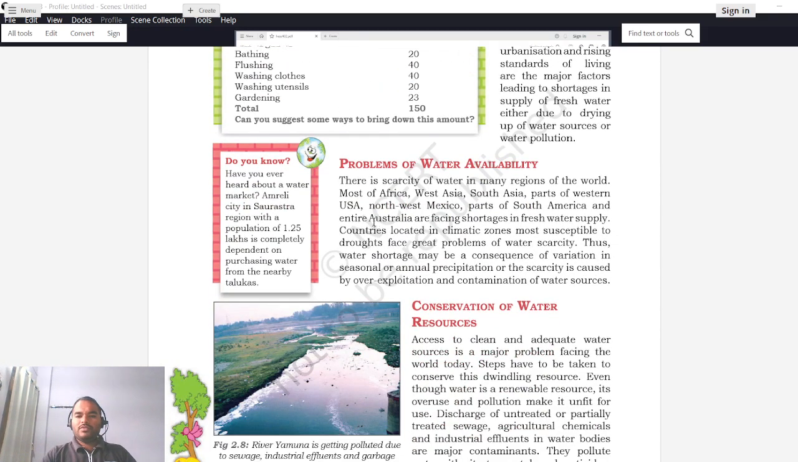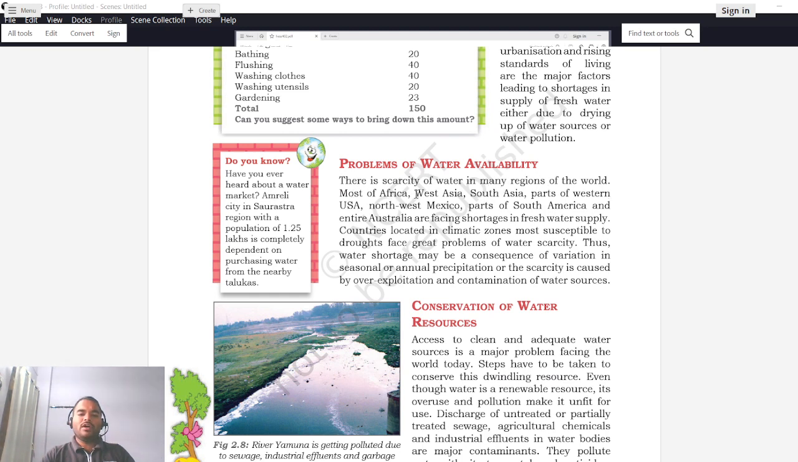So now we have seen availability of water, why water is required, how water is distributed, and how an average human being consumes water on a daily basis. Now let us also try to understand what are the problems associated with water availability. There is scarcity of water in many regions of the world.